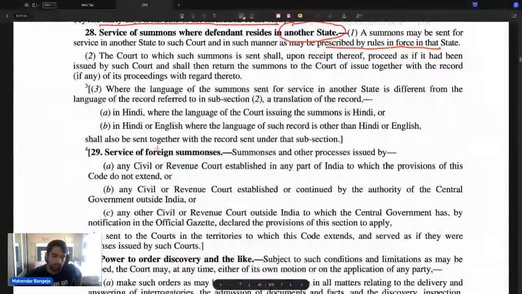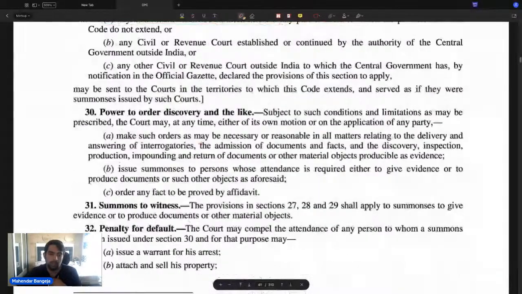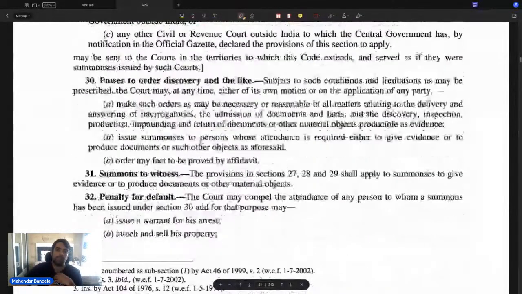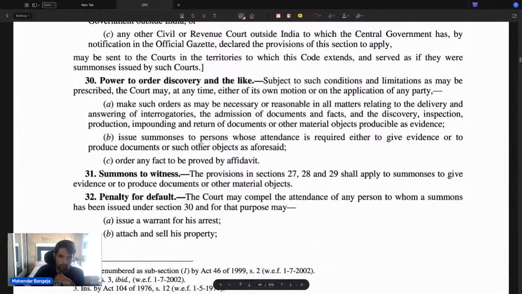अब सेक्शन 30 इंपॉर्टेंट है, because in 30 the court has other powers. So court can order the following. Court has the following powers. Court can ask the parties, on its own motion or on application of the parties, to deliver answers to interrogatories.